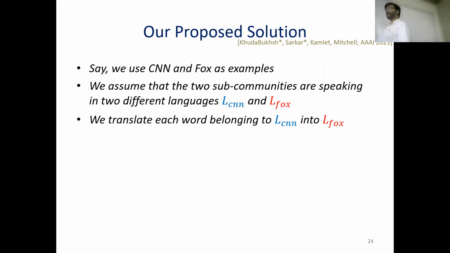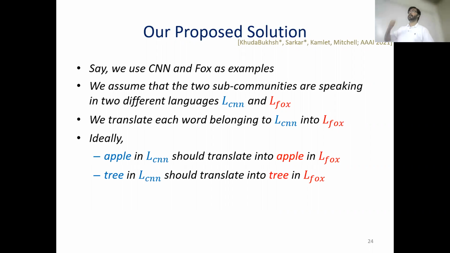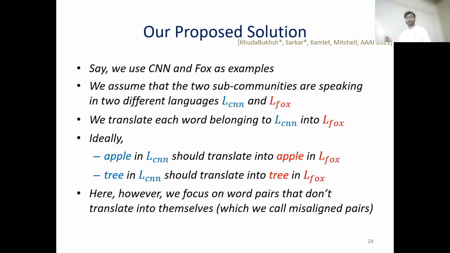Now, if you try to wrap your head around this thought, it's kind of weird. Even if you think about trying to translate British English into US English, there will be certain words like flat that will translate into apartment in US English. But when we think about translating US English to US English, what does that even mean? Ideally, in a world not fraught with polarization, words like apple and tree should map to apple and tree in the language of Fox. Here, however, we focus on word pairs that do not translate into themselves, and we call them misaligned pairs.